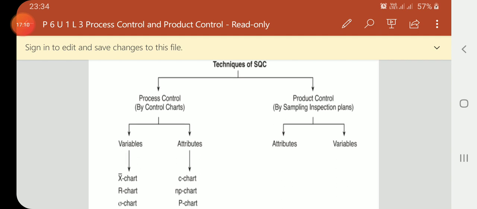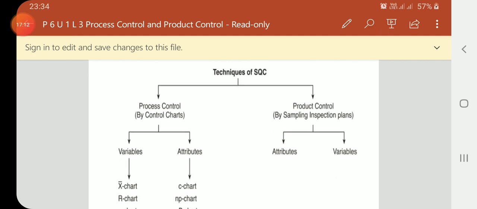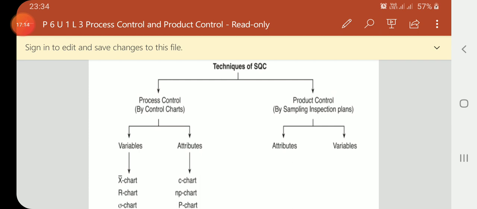You observe the techniques of SQC, which are divided into two categories: process control and product control. That's what we have discussed today. Process control is achieved by control charts. Product control is achieved by sampling inspection plans.